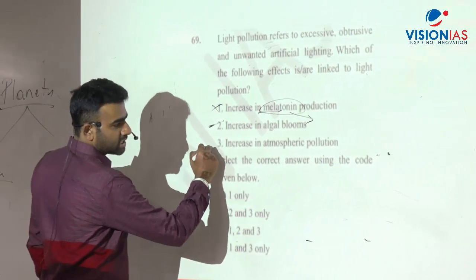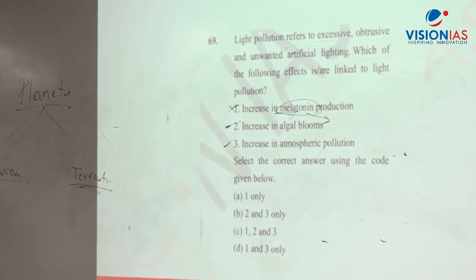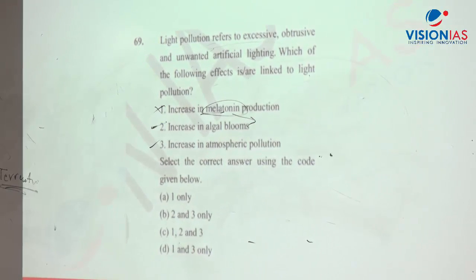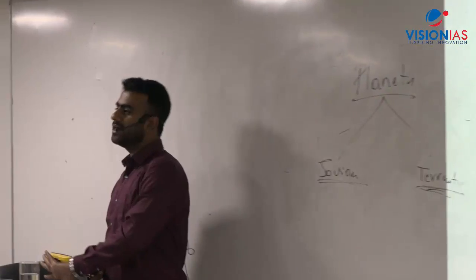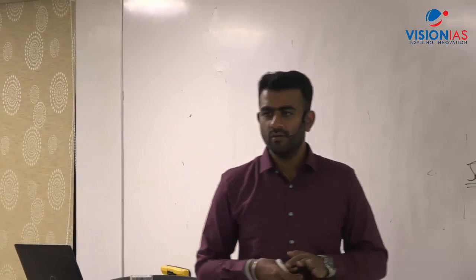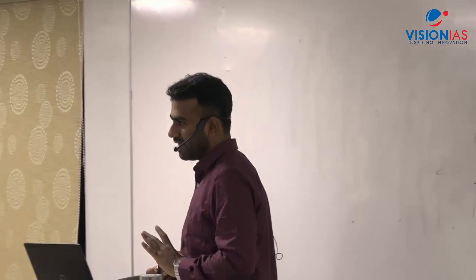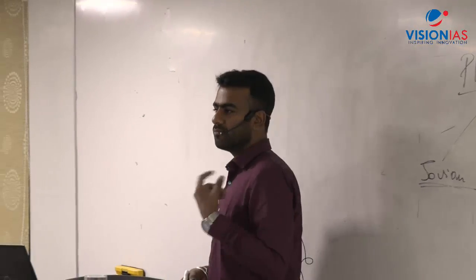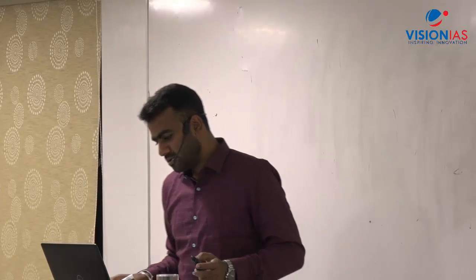Increase in the atmospheric pollution. This is also correct. How? Excessive light destroys the nitrate radicals. Nitrate radicals are present in the air, and they would have reduced the smog. Because of the lesser concentration of nitrate radicals due to excessive lights, smog would prevail more. The smog would be more in the areas where there is more artificial light. So the answer is 2 and 3 only.